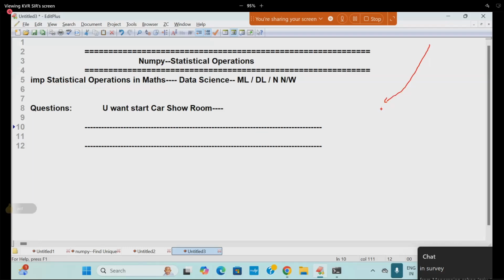Don't take it as a fun example. I'm not giving a fun example here. A branded hotel is coming to Ameerpet, where many students are moving around. There they want to keep one dish, idli, 80 rupees. Will you go and take? Dosa, 120. Will you go there? Why? You feel it is expensive.